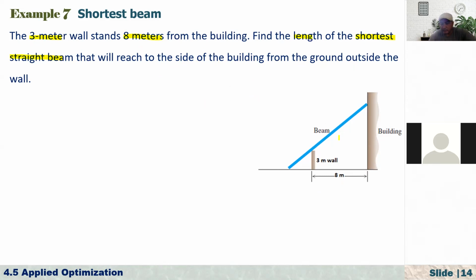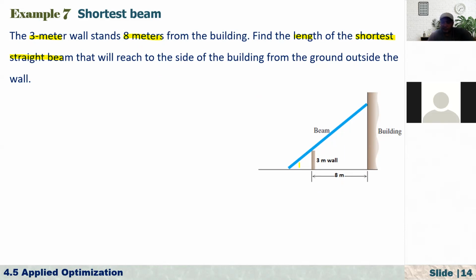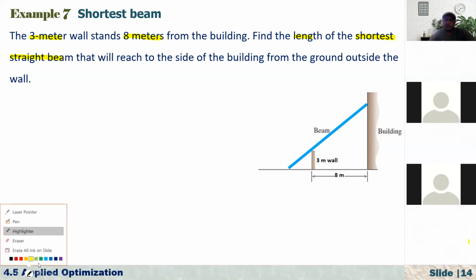Okay, so in many different ways, actually, we can use the straight beam, right? Maybe if we actually just push this towards the building, at the time, we will need a bit longer beam. Otherwise, it will not touch the building, right? And that's why our question is, again, we are going to optimize this problem. That means what must be the shortest beam so that I can reach the building? So we need this kind of beam to make a connection between the ground on the left-hand side of the wall with the building.